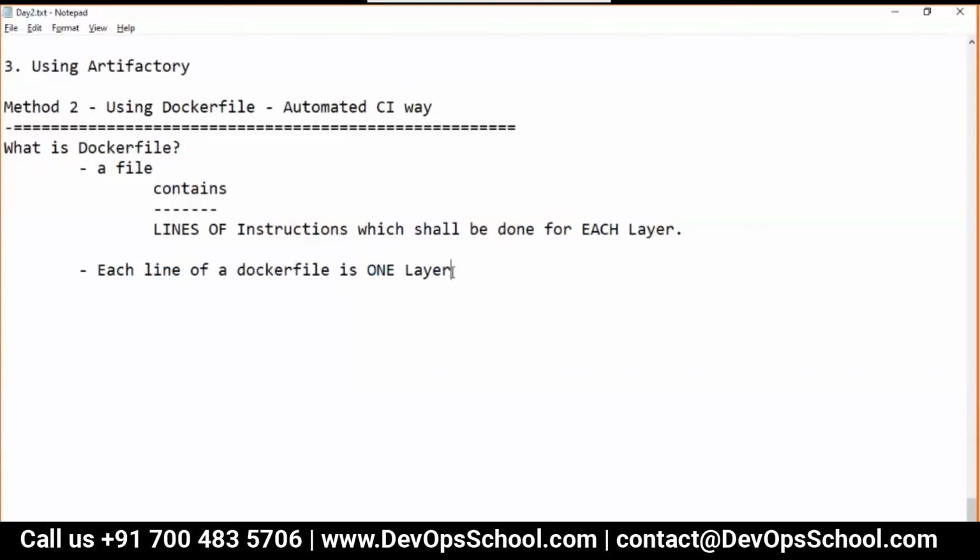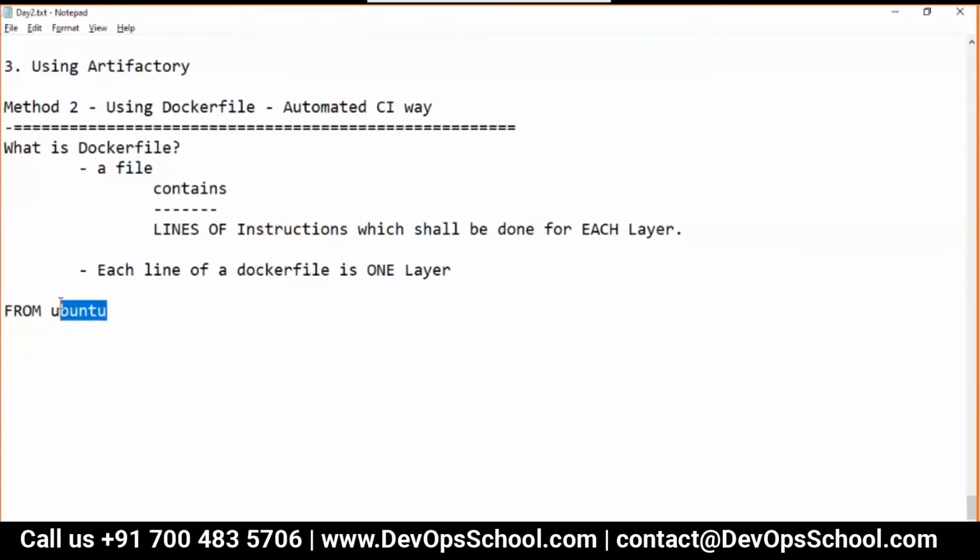I will complicate things a little bit in the next demo. Right now, what is your base image, the one from which you want the container? I'm writing a Dockerfile: FROM ubuntu. This is the instruction, and this is the value: from which base image do you want the container?